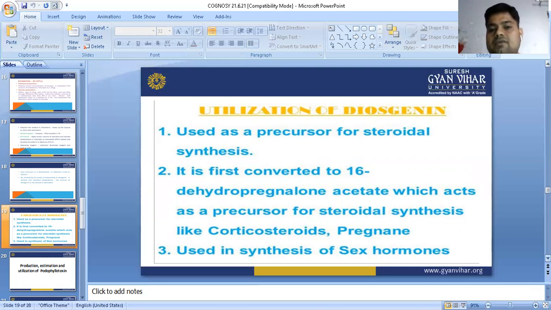It is first converted to 16-dehydropregnenolone acetate, which acts as a precursor for steroidal synthesis of corticosteroids and progestins, and is used in the synthesis of sex hormones. So in short, we use it in the synthesis of steroidal hormone preparations; the utilization of diosgenin is as a precursor for the steroidal synthesis of hormones.